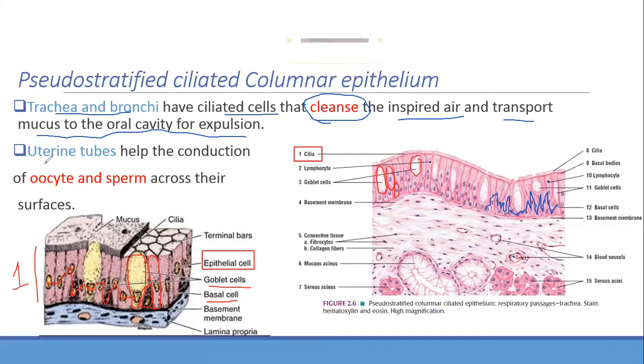Okay, then the uterine tube for the conduction of oocyte. Oocyte means the egg or ovum. You can translate in Arabic if you need. And the sperm, if there is going to be fertilization, also has to be transported, or conducted, across the surfaces. So that's the reason we have pseudo-stratified ciliated columnar epithelium in the trachea, bronchi, and uterine tubes. Is it clear? We have cilia. Did you see the cilia over here? This is the cilia, like hair.